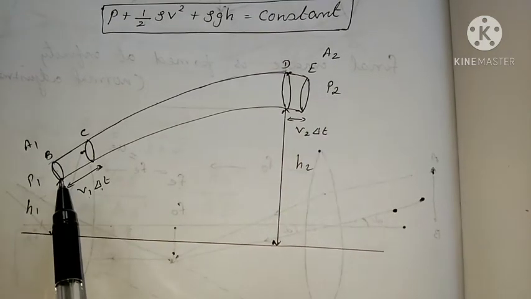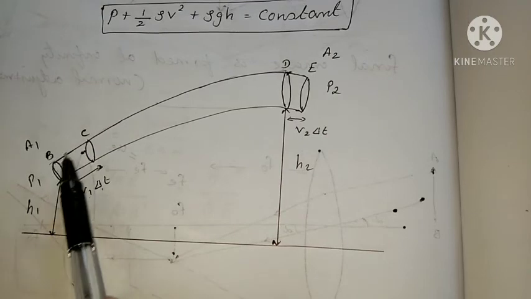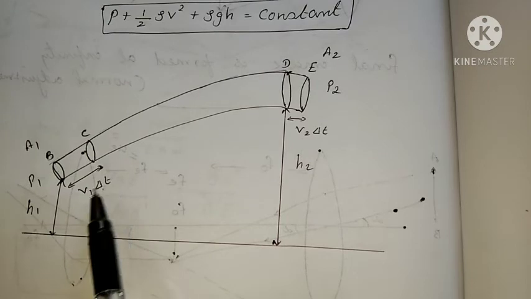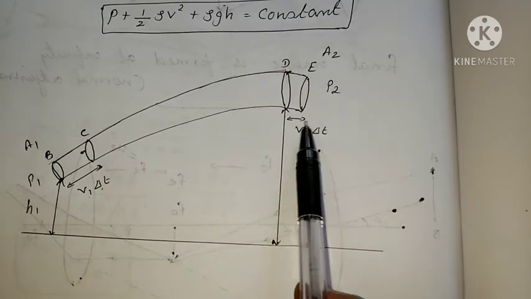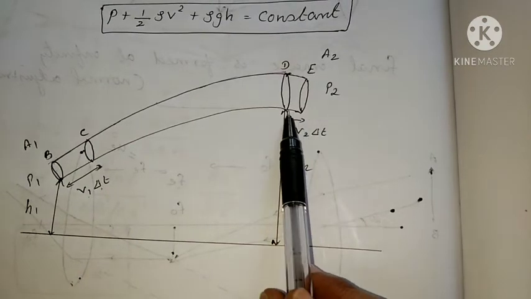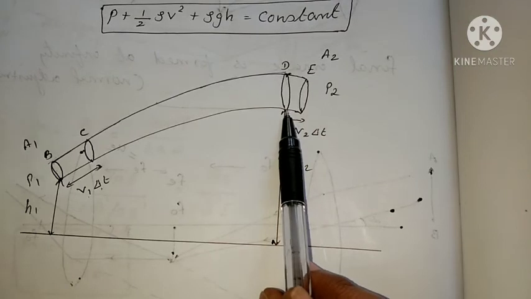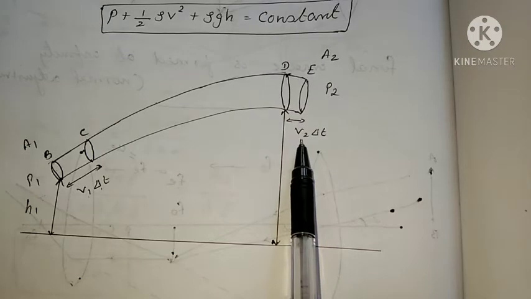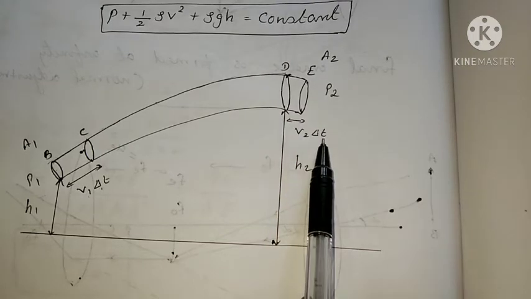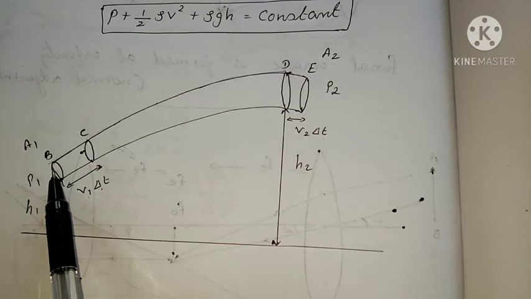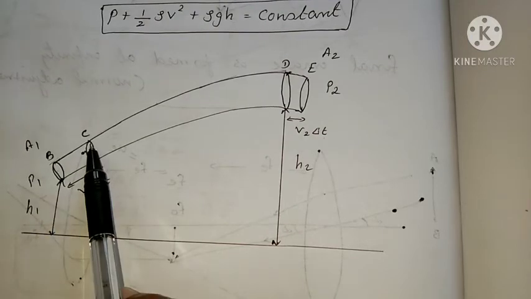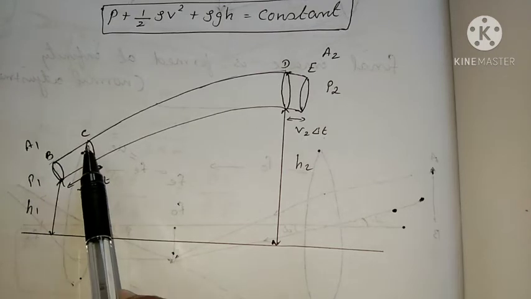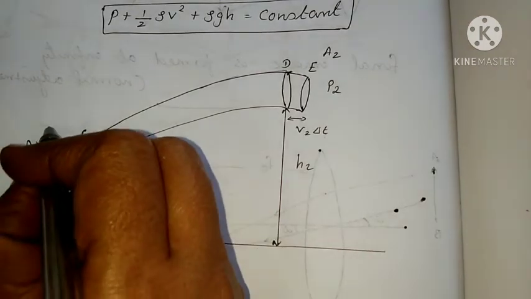The distance moved by the fluid from B to C is equal to velocity into time, that is V1 delta T. Similarly, at the right end, the displacement moved by the fluid is velocity into time, that is V2 into delta T. Now the work done to move the fluid from B to C, we note as W1.